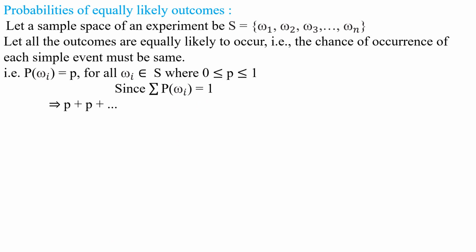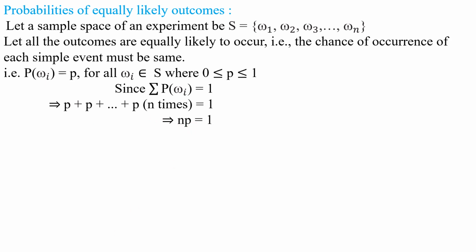This implies p plus p plus p and so on n times is equal to 1, because we have taken P of omega is equal to p. So p plus n times is equal to 1. This implies np is equal to 1. Simplifying, np is equal to 1.